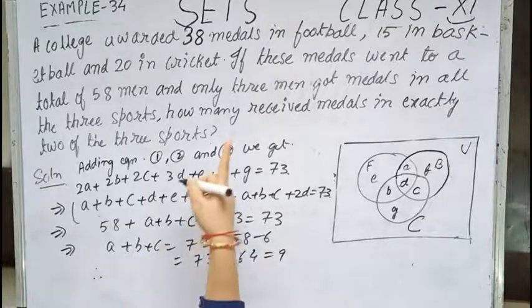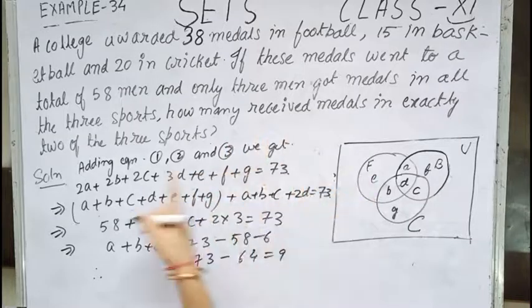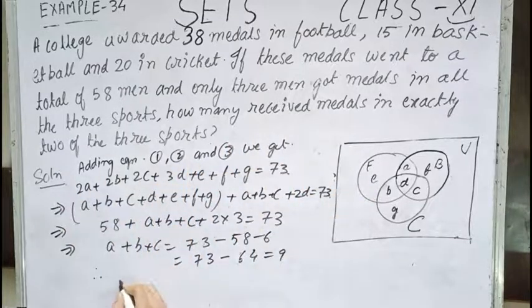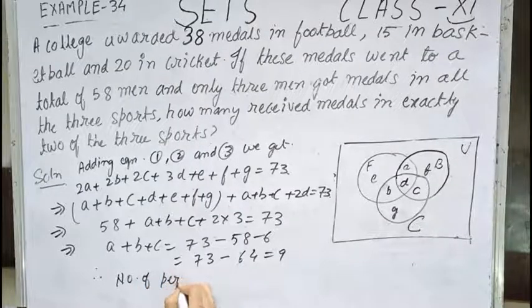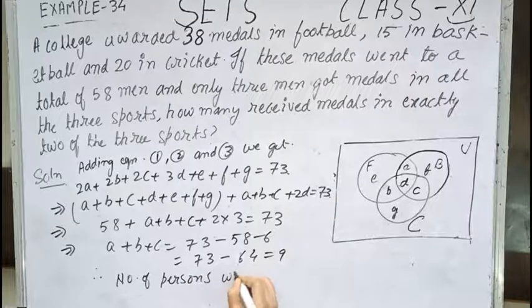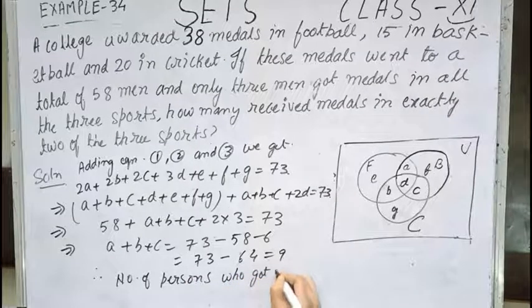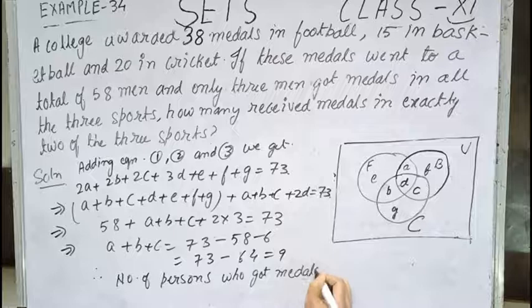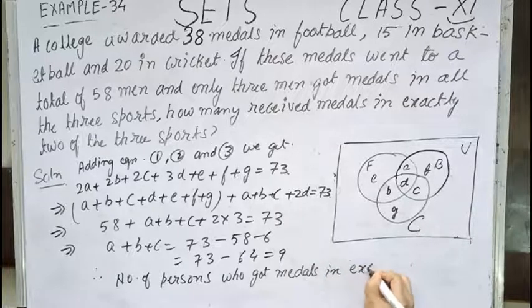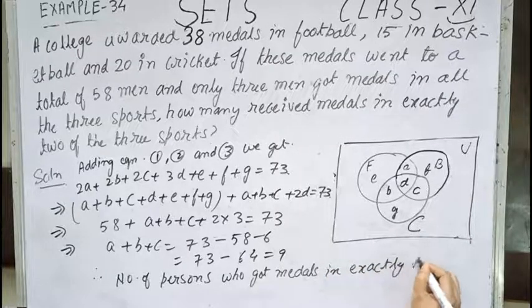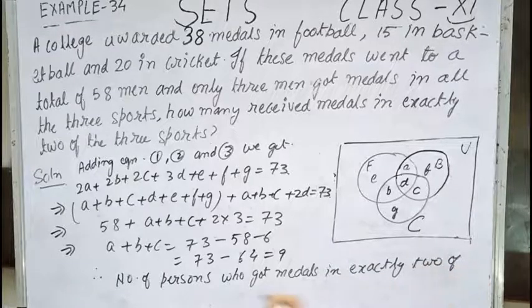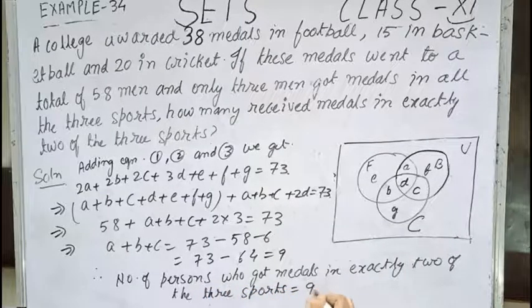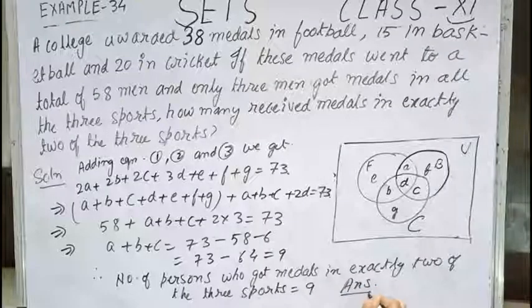Therefore, the question was how many received medals in exactly 2 of the 3 sports. Therefore, the number of persons who got medals in exactly 2 of the 3 sports equals 9, and this is the answer.